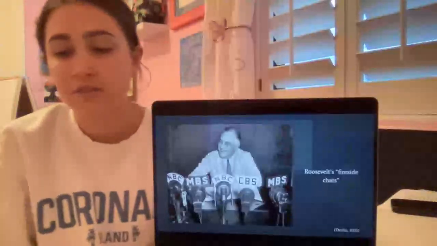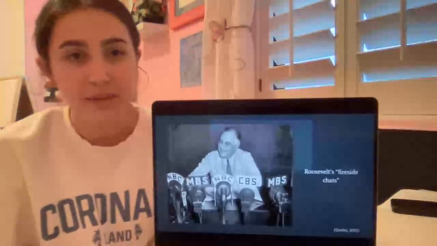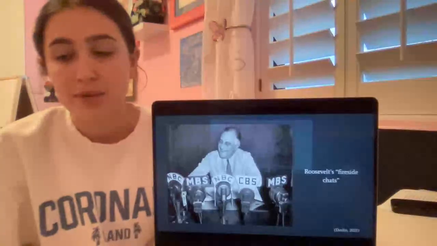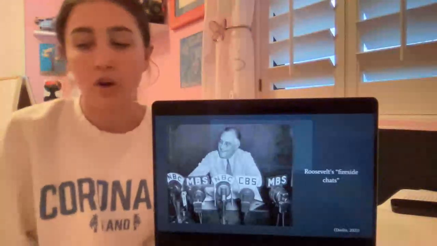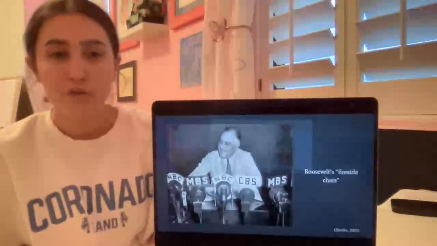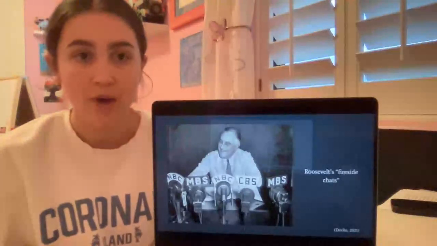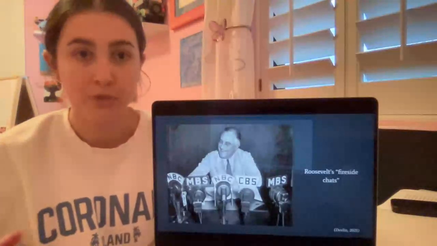Next, I have the phrase fireside chats because I think it can be somewhat misleading. I added a picture showing FDR during one of his famous chats, so it gives the audience a visual for what the fireside chats really looked like, and I think this is helpful for when I'm describing it in connection to his legacy because you can really see how he established a connection between himself and the American people through the media.